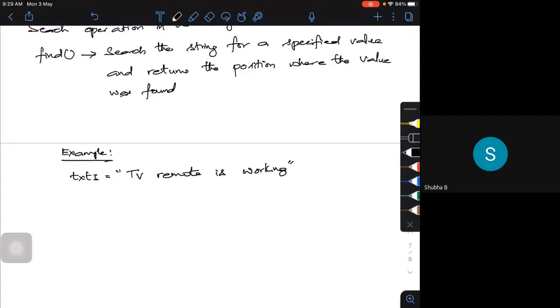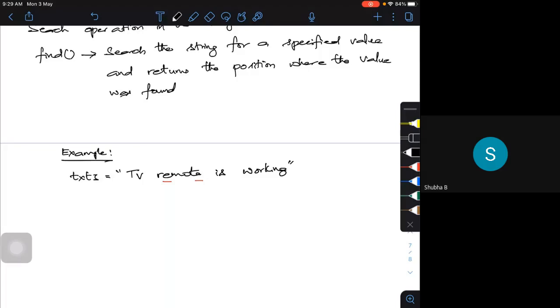Okay, now I want to search for the letter E. If you look at it, I have a letter here and I have an E here. TV remote has two letter E. So I want to find it. What will this thing search? It will search for the first position, so the first occurrence of it.